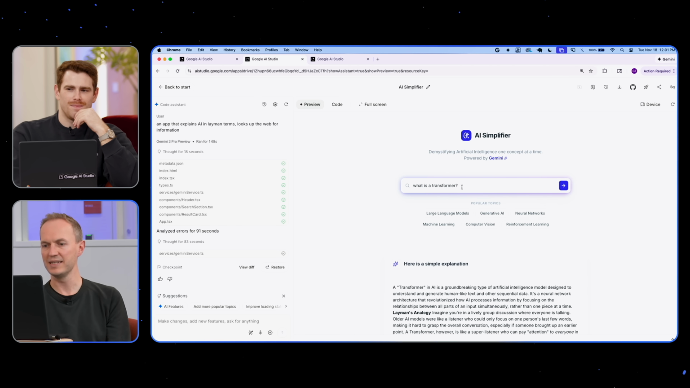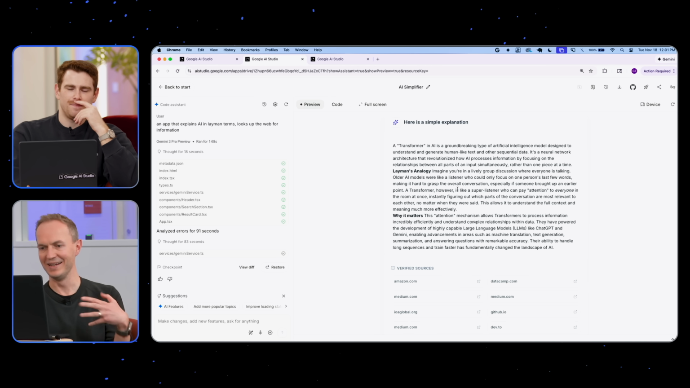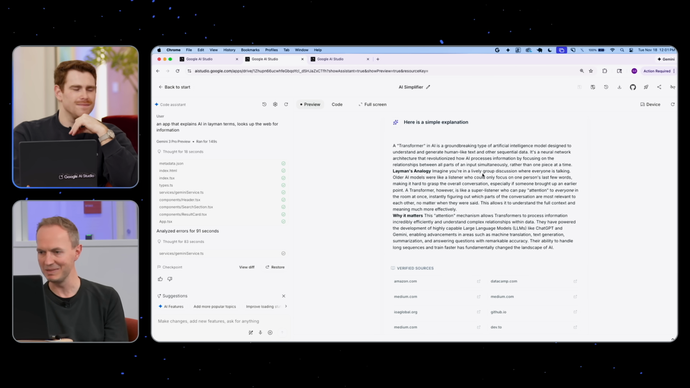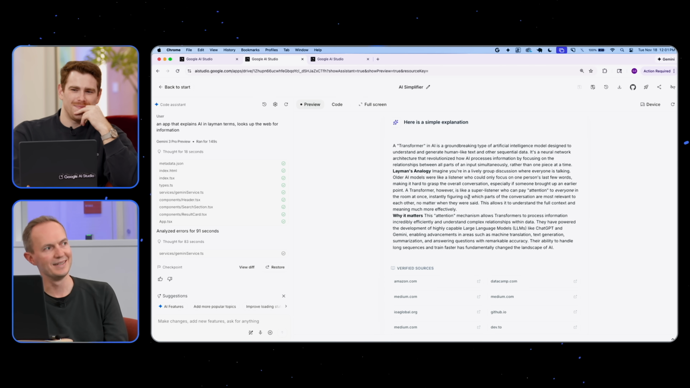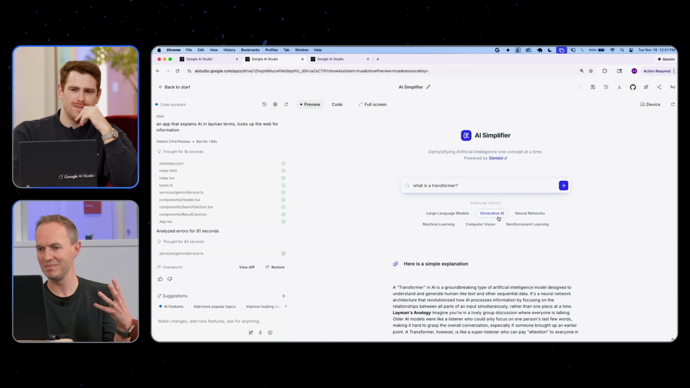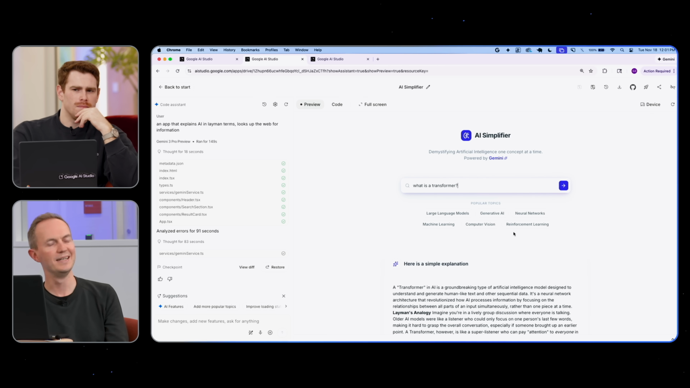And then I just asked it, what is a transformer? And it gives me this layman analogy. Imagine you're in a lively group discussion where everyone is talking. All the AI models were like a listener who could only focus on one person at a time, and so on. Anyway, I think you can generate very custom apps like that for your own problem space, and it's pretty cool.